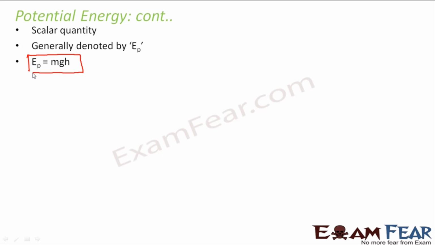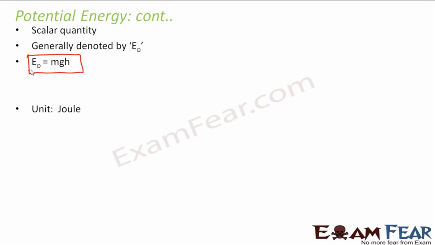Okay. So this is again a scalar quantity. We don't need any direction to define potential energy. It is generally denoted by EP. Like kinetic energy, we had EK, for potential energy we have EP. The mathematical expression for kinetic energy was half mv square. For potential energy, we have mgh, where m is the mass of the body, g is acceleration due to gravity, and h is the height of the object. So this is the potential energy of an object by virtue of its position. The SI unit is again joule, because this is also a form of energy.